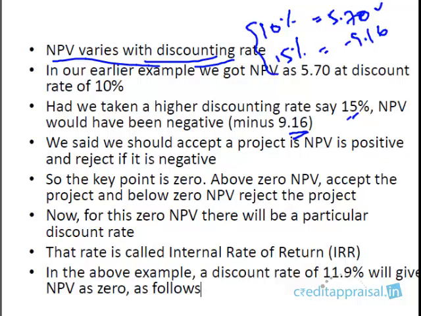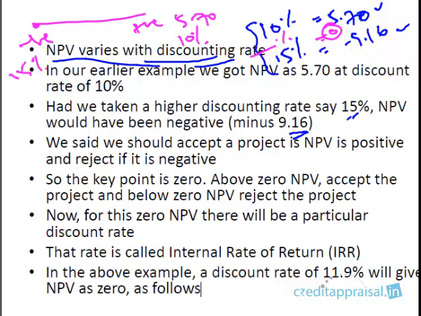It is positive at 10%, it is negative at 15%, and in between there must be some discounting factor. We don't know what percentage that is, but definitely the NPV is 0 there, because this value is going from positive 5.7 at 10% to minus 9.16 at 15%. So somewhere it should be 0, right?